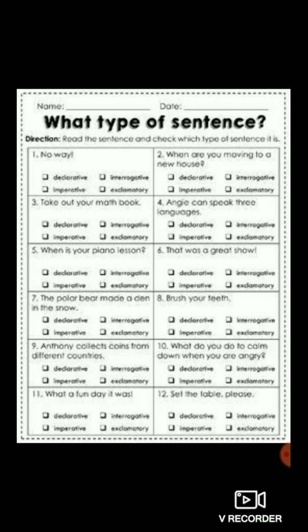I had explained to you all earlier that when there is a request, when there is a command, when there is an order, it is said to be imperative sentence. So this please is there, the request is made. So it is an imperative sentence. So my dear students, I hope that you have understood this concept very clearly.